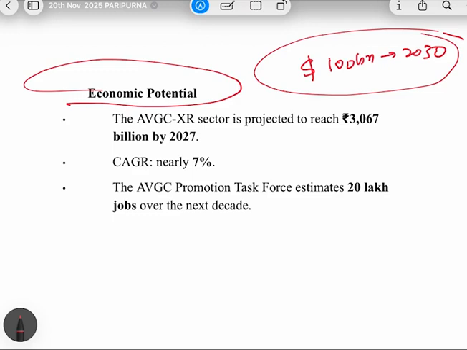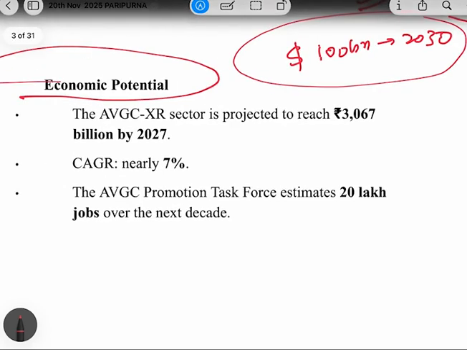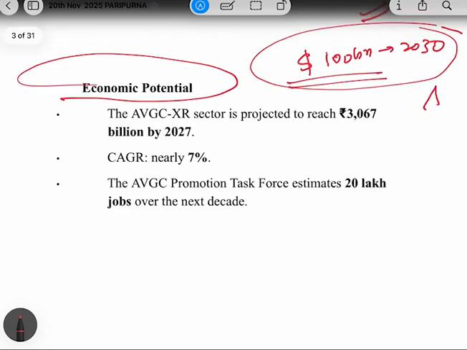On any question on the entertainment or media sector, you can write that this industry is set to cross 100 billion US dollars by 2030. This data is important, you have to remember it. Also, you can write in the context and introduction that earlier India was outsourcing many things.